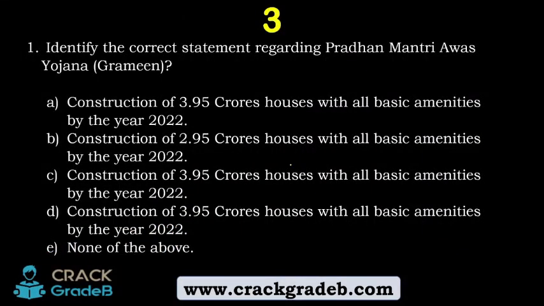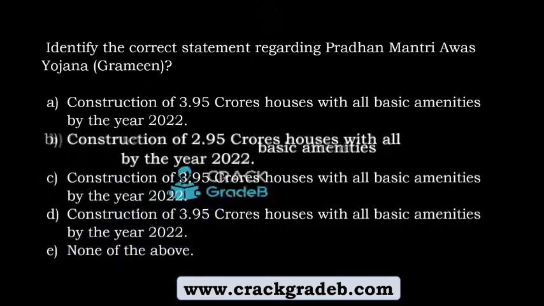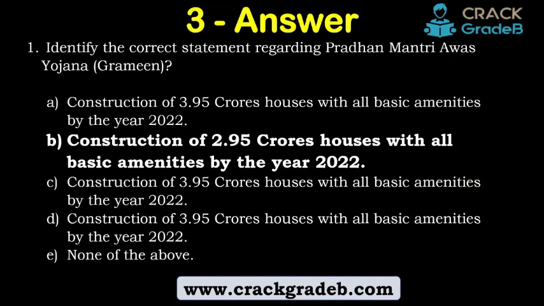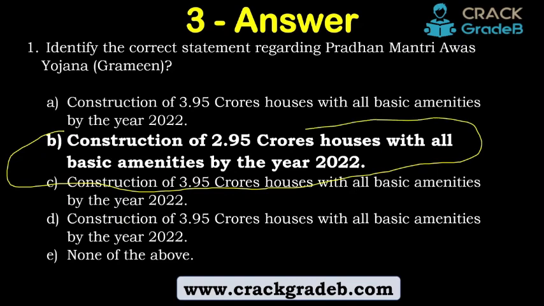Identify the correct statement regarding Pradhan Mantri Awas Yojana Gramin. Construction of 3.95 crore houses with all basic amenities by the year 2022. See, only this amount changes. 2.95. Okay, very sorry, it's all 3.95. So here consider it as 4.95. Here consider it as 5.95. So I hope you know this answer. Pause the video, try to figure out what the correct answer is. Okay, let's move forward with the answer. The answer is construction of 2.95 crore houses with all basic amenities by the year 2022.